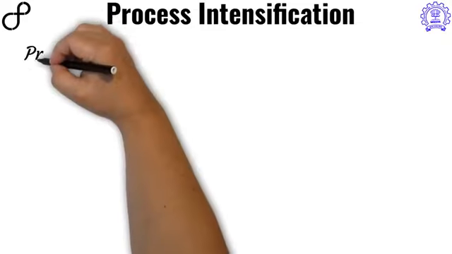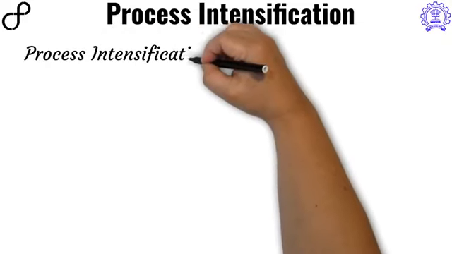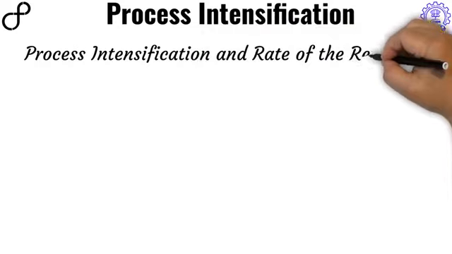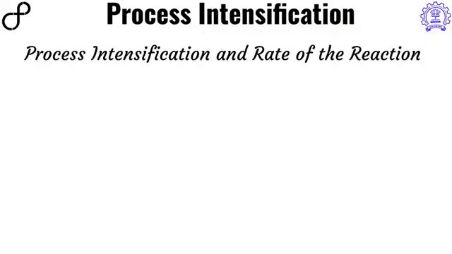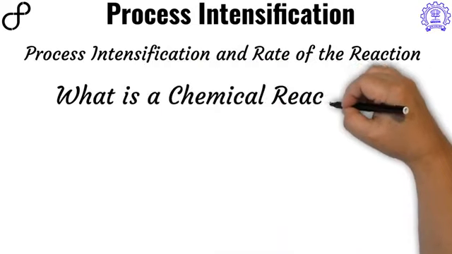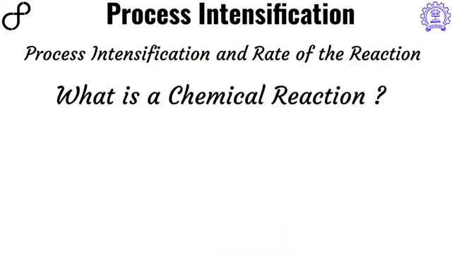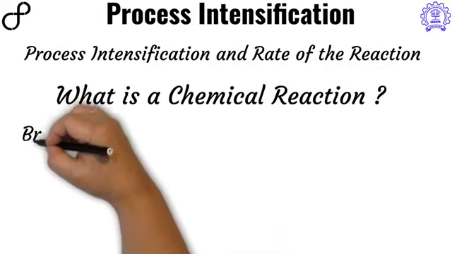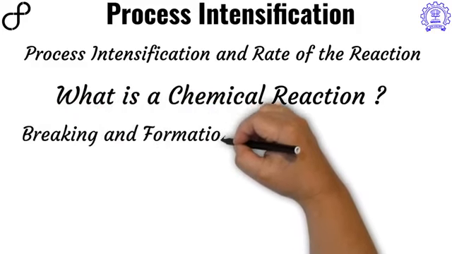At this stage, I am sure you all know what process intensification means, its relation to the rate of the reaction, and how rate of the reaction can be increased. Now we bring in the discussion on what is a chemical reaction. The simplest way to define a chemical reaction is nothing but a process of breaking and forming of chemical bonds.